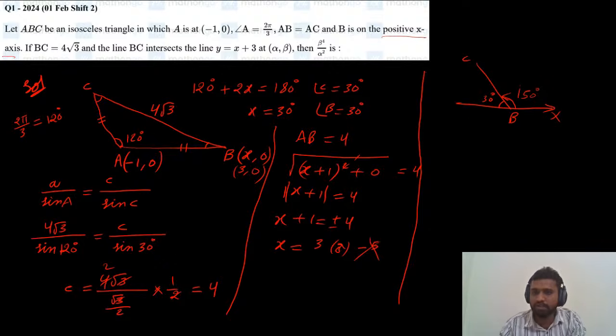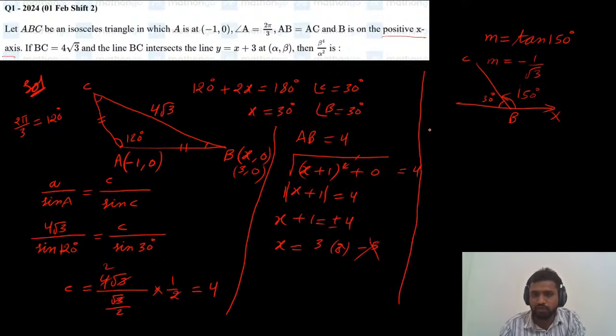So what is the slope here? Slope we can write as m equals tan theta, which is tan 150. What is the value of tan 150? Tan 150 is nothing but tan of 180 minus 30. Tan of 180 minus theta is in the second quadrant, so it is minus tan 30, which is minus 1 by root 3. Okay, slope is minus 1 by root 3. So we got the slope, and the point on the BC line is 3 comma 0.